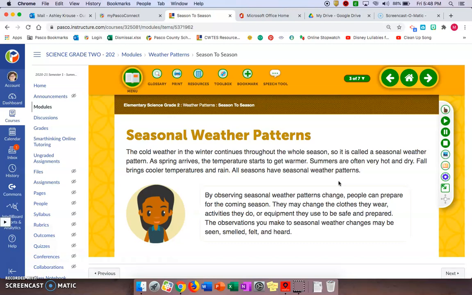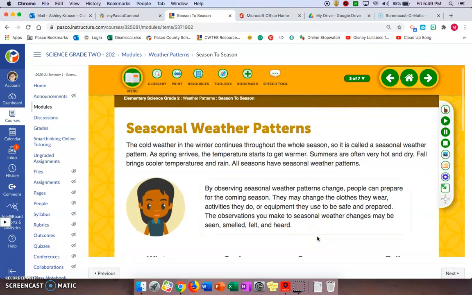By observing seasonal weather patterns change, people can prepare for the coming season. They may change clothes they wear, activities they do, or equipment they use to be safe and prepared. The observations you make of seasonal weather changes may be seen, smelled, felt, and heard.